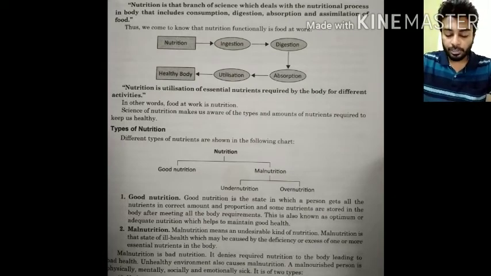Now good nutrition, what is this? Good nutrition is the state in which a person gets all the nutrients in correct amount and proportion.